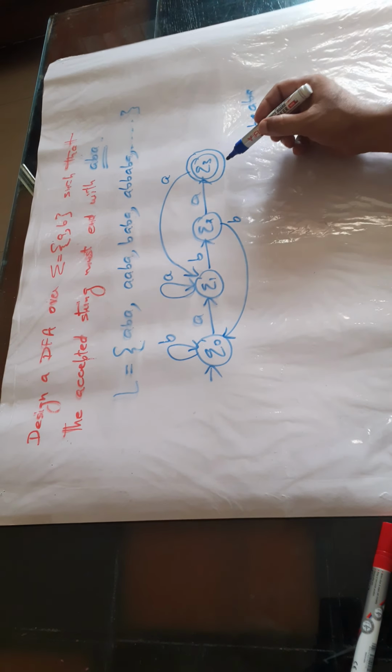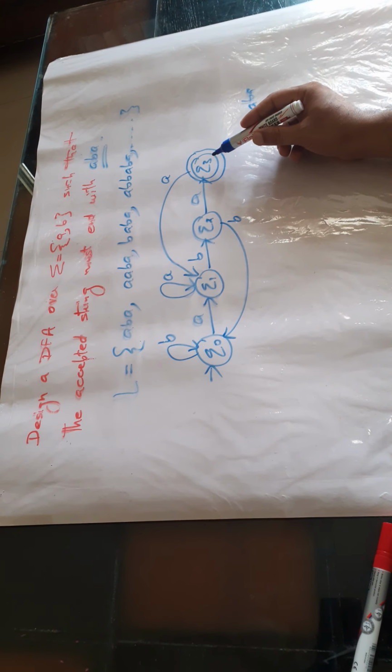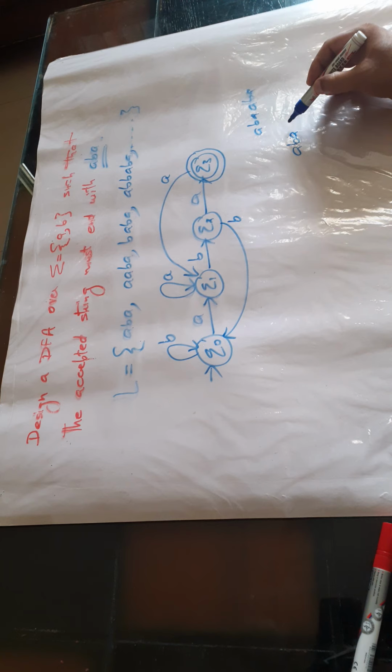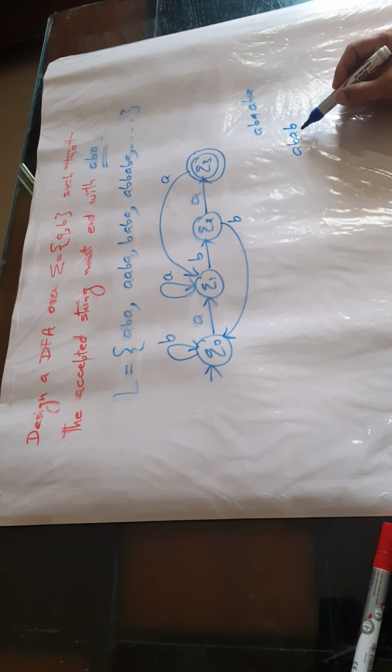Now what happens if we have input symbol B here at state Q3? It means we are taking an input string like A, B, A, B. So after A, B, A, if B comes, we need only A again.